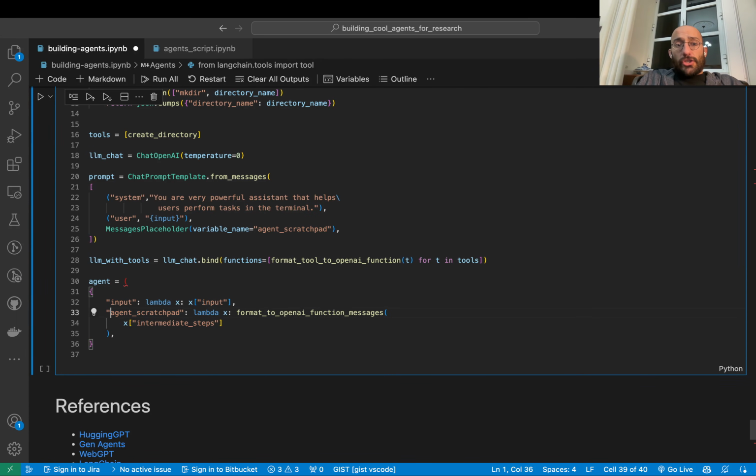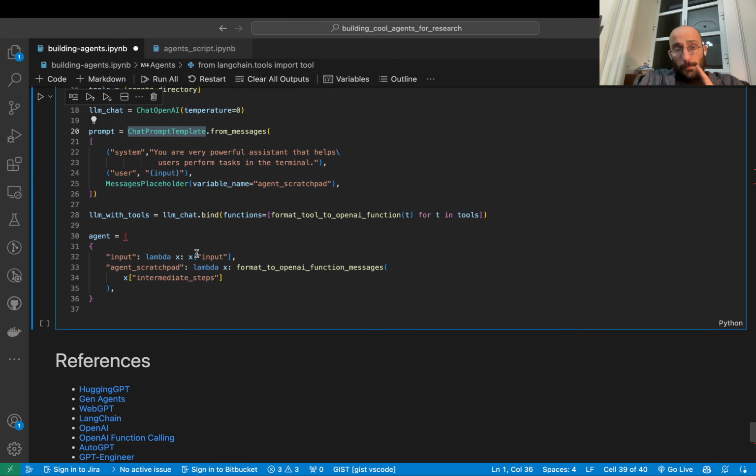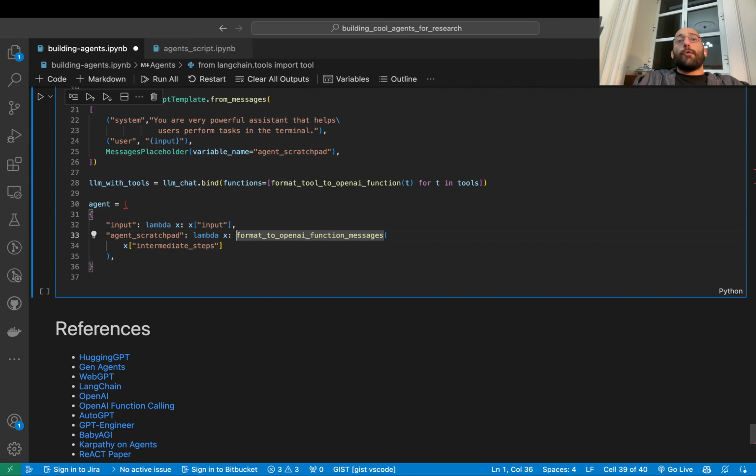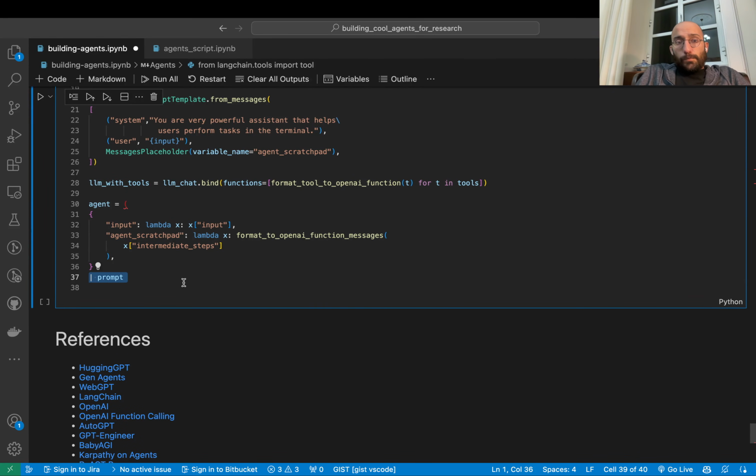Finally, the agent scratchpad, remember, agent scratchpad right here, it's the variable in the messages placeholder for the chat prompt template. And we're going to format everything that comes in to OpenAI function messages. And we're going to call intermediate steps. And intermediate steps is nothing more than just a reference to the steps between the moment an agent gets an input to the moment the agent gives an output.